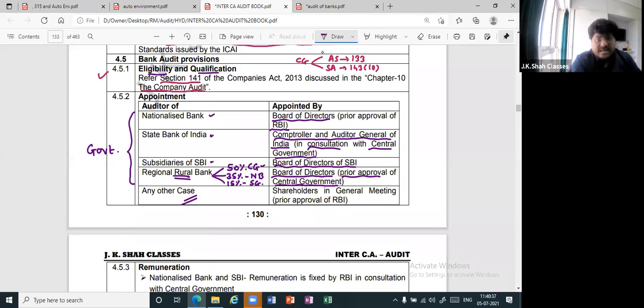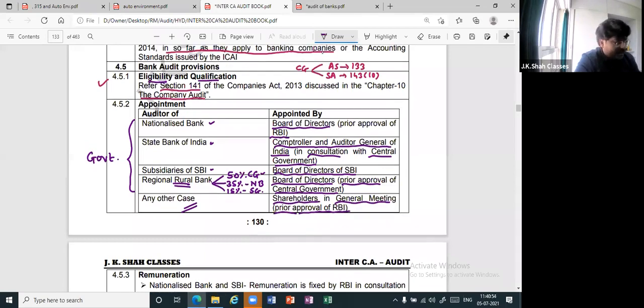And in any other case, all the private players, use common sense. Can I say shareholders will do that in a general meeting? But wait, you are private players, but you are doing banking, which is ultimately regulated by the Apex Bank, RBI, and therefore prior approval of RBI is required.